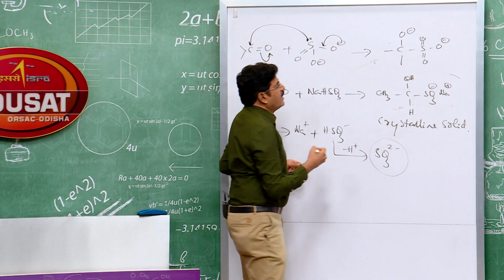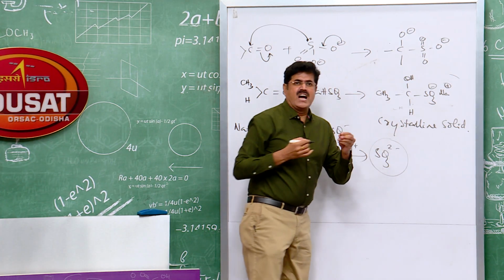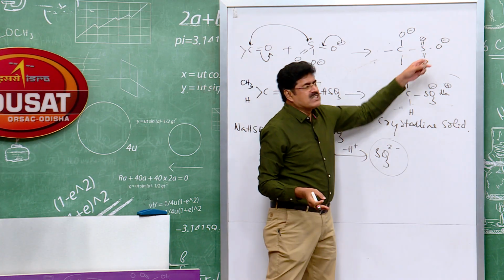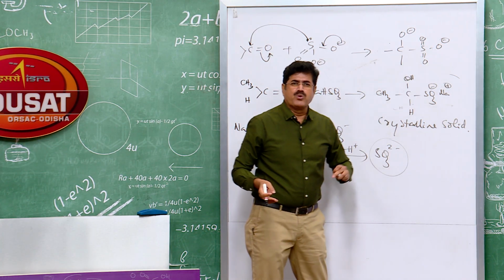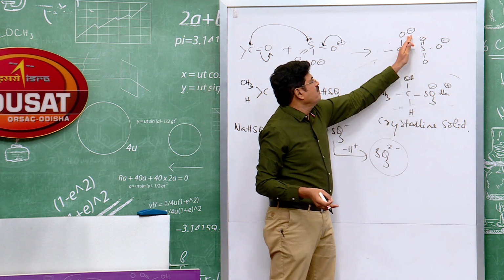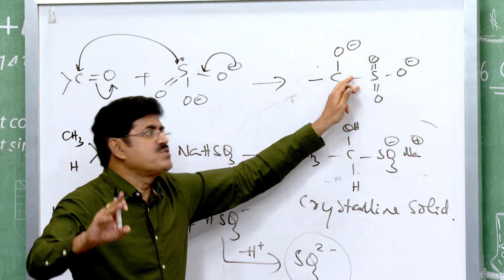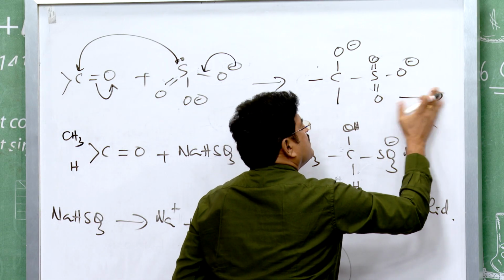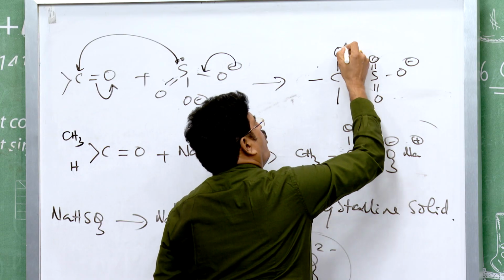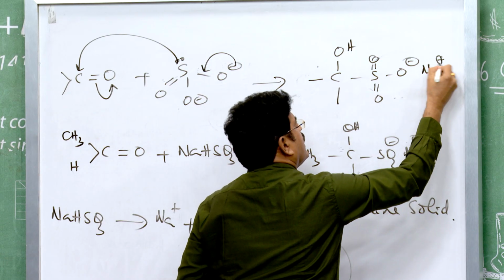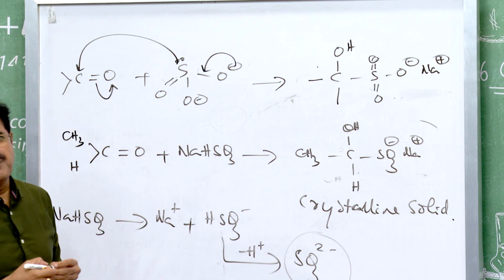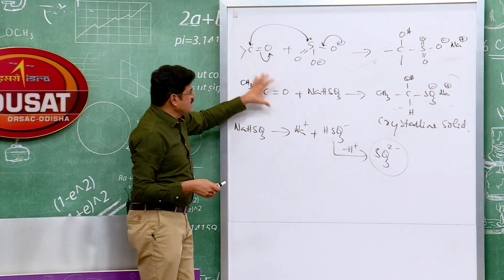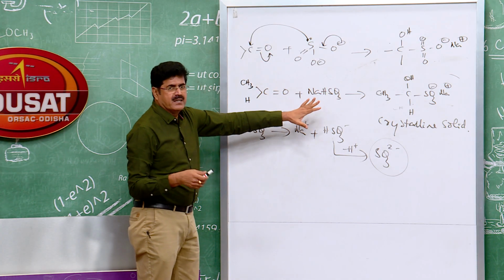Now you see, obviously the O minus alkoxide ion is more basic compared to the sulfite ion, because the negative charge is delocalized through resonance on the sulfite, whereas on oxygen there is no delocalized negative charge. This is more basic and removes H plus ion, so it appears as OH, and it is this one. This is the mechanism here. The carbon sulfur bond is established in this way. Any doubt here? This is addition of sodium bisulfite.